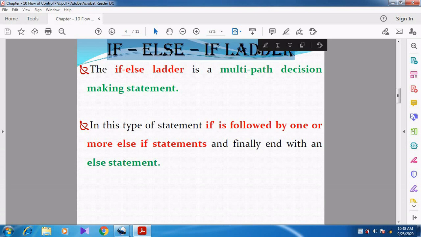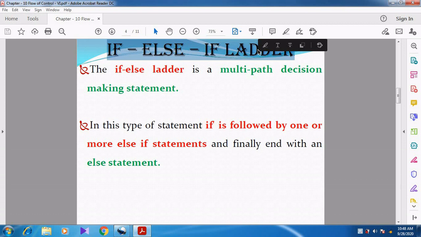It is like steps, where we can move from bottom to top, or come down from top to bottom. Like that, here the if else is given in a ladder-like structure. So that's why they have called it the if else if ladder.